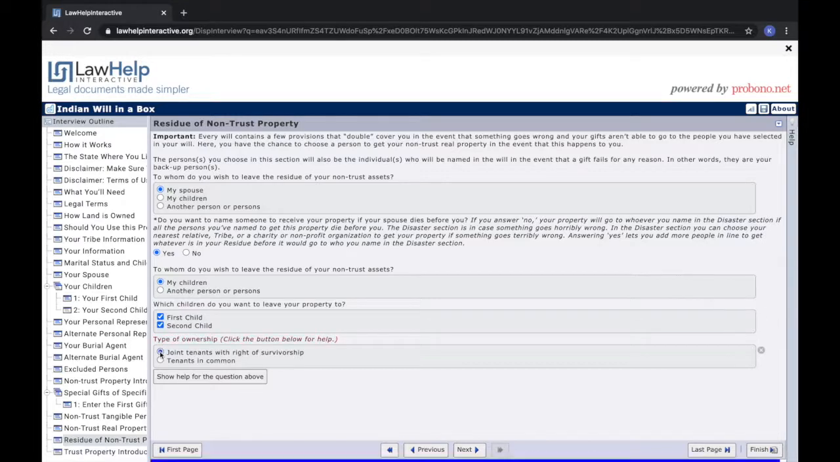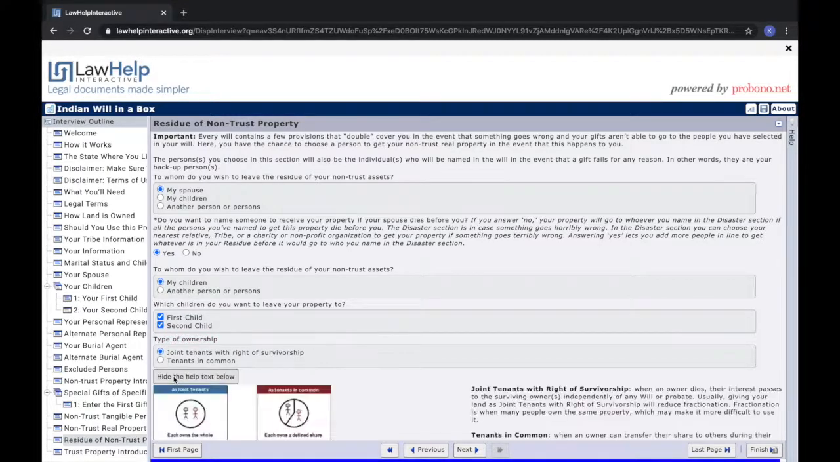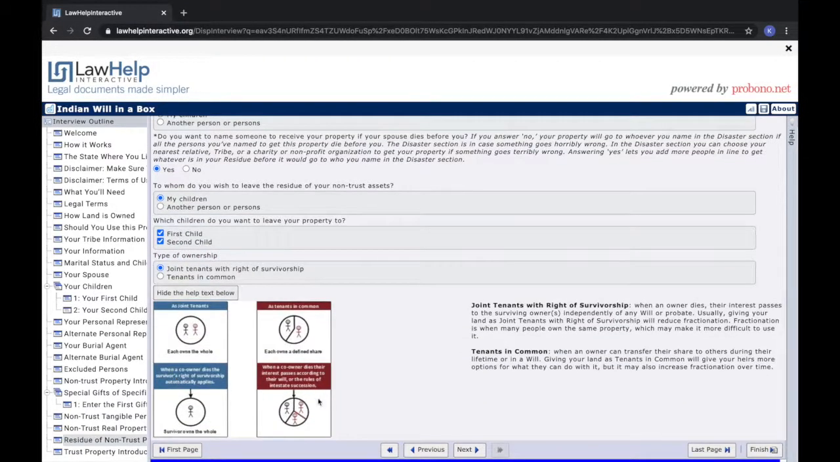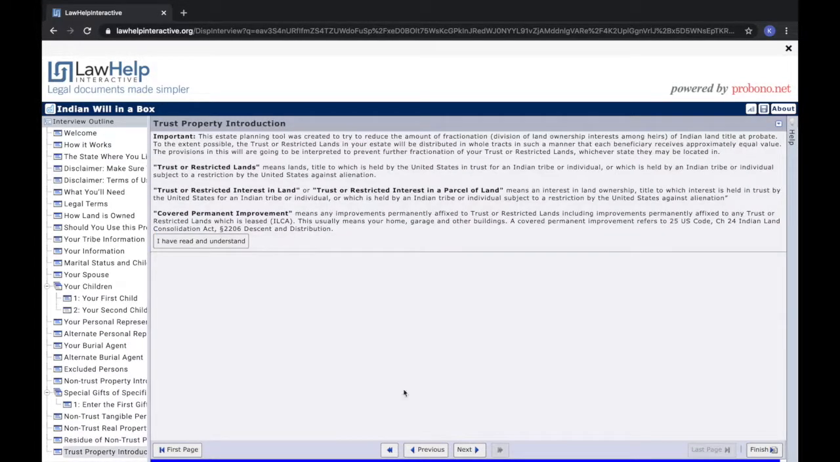Beneath the options, there is a button you can press that will drop down information explaining these 2 options in detail. The next section addresses your trust property, as described in detail on this page. You will be prompted to confirm that you have read and understood the information on trust property as defined in this will. This will addresses trust and restricted fee land and any money in your IIM account.